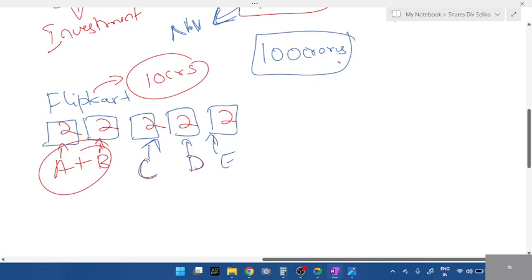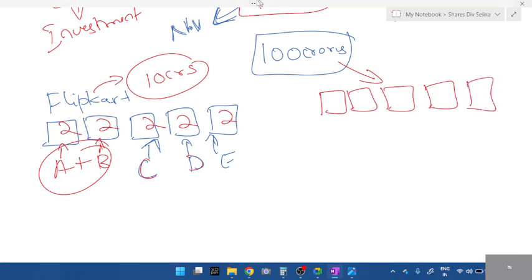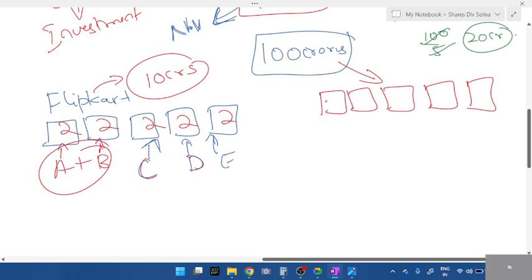Now the company is worth 100 crores. The same 5 parts are available. 100 divided by 5 is how much, students? 20, right? So each part is worth 20 crores. Before starting Flipkart, it was only 2 crores. Now each part is worth 20 crores. Is it profit or loss for them? It's a profit, right? So these 20 crores are known as the market value.